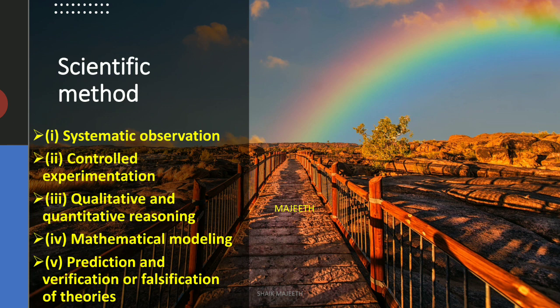And finally, they have to predict: if we do like this, this will happen; if we do like this, this will happen. Like that they have to predict. And that prediction they have to prove or disprove. If you don't do it, it will happen. That also they have to prove. That is known as prediction and verification of the theories they have developed, or disprove. Disprove is nothing but falsification of theories, right? So this is the way a scientific method should be carried out.